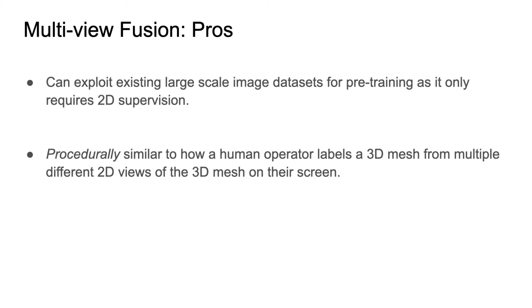Secondly, the approach of multi-view fusion is procedurally very similar to how a human annotator would label a 3D mesh, wherein the annotator views the 3D mesh on a 2D screen from multiple views to annotate different parts of the scene. Note that we are not claiming that multi-view fusion is cognitively similar to how humans understand 3D scenes, but rather it is procedurally similar to how humans understand a 3D scene from just 2D views.